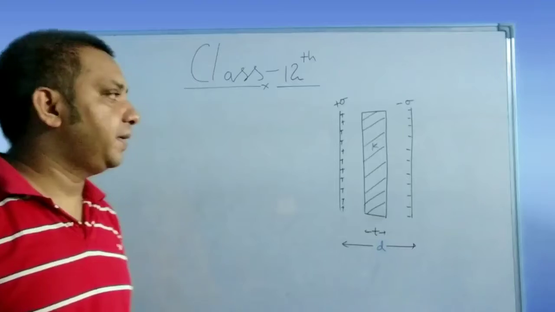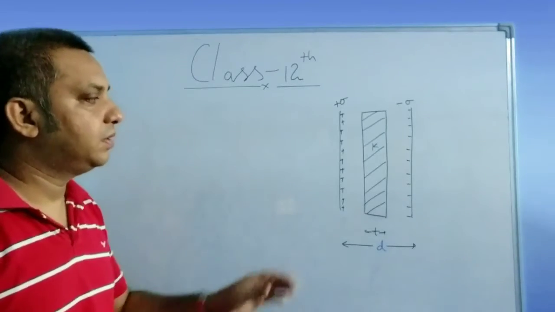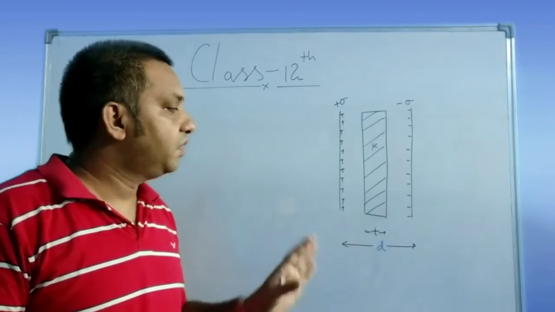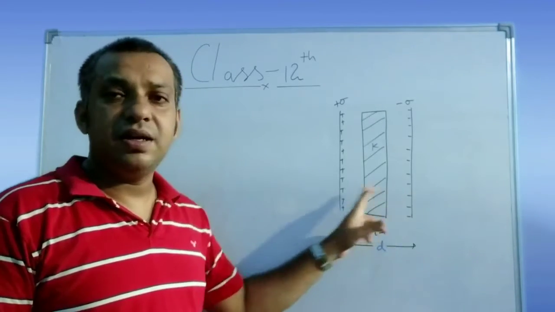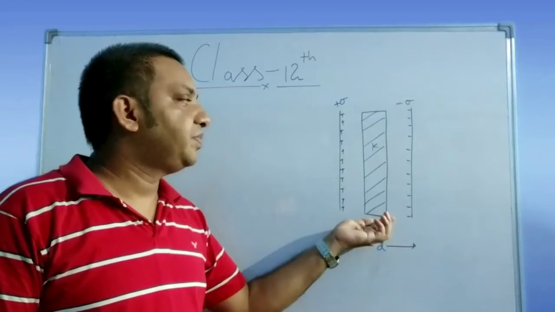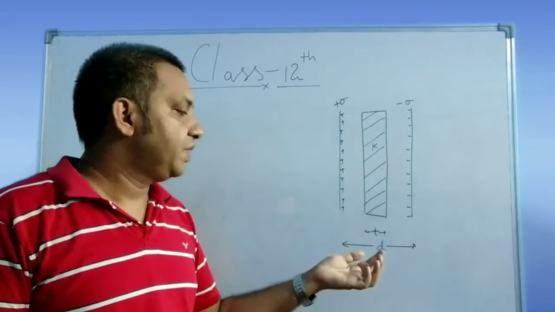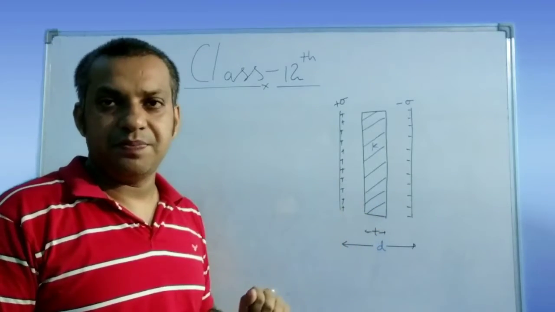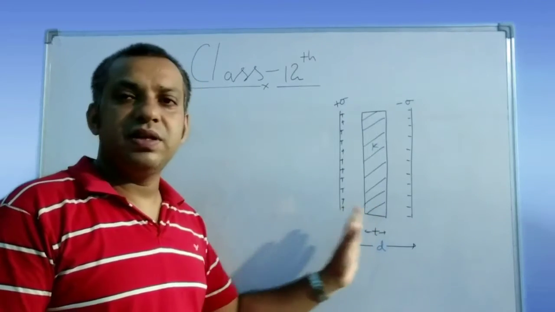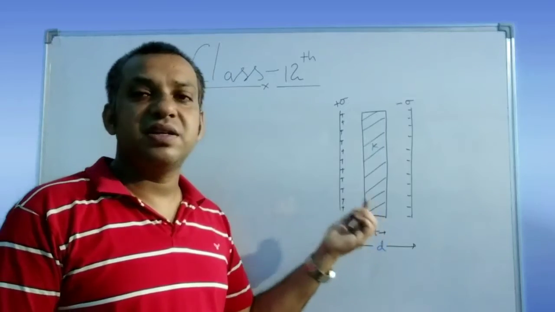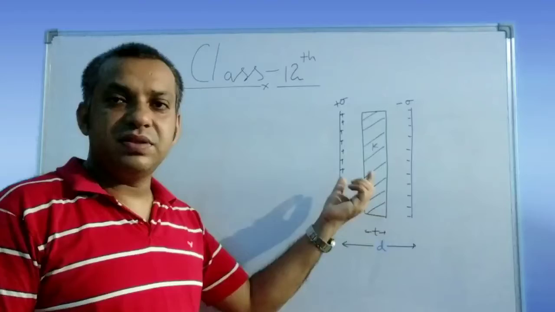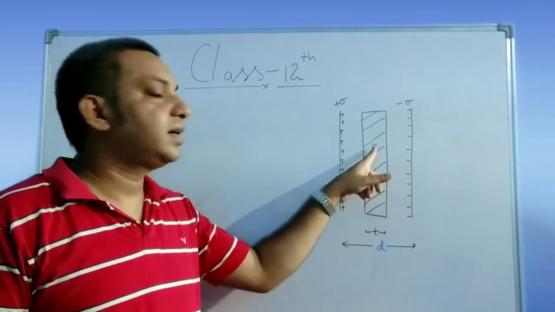derivation. So just see here, this time the separation between the plates is divided into two regions. The first region is the air, and the second region is this dielectric medium. So this time a dielectric medium of thickness t is present in between these two plates. I am not filling it completely, it is only partially filled by a thickness t of this dielectric medium, having dielectric constant K.